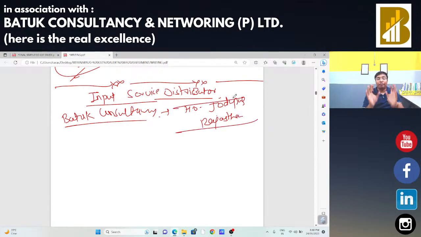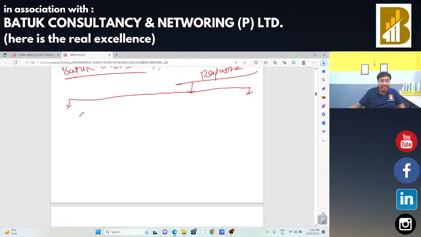Okay. Please concentrate on this example. With that example, I am going to clear each and every concept, the complete concept of input service distributor. And this is my guarantee to you: after this example, you will never ever forget the concept of input service distributor. So, Batuk Consultancy has the head office in Jodhpur, Rajasthan, and multiple branches pan India.